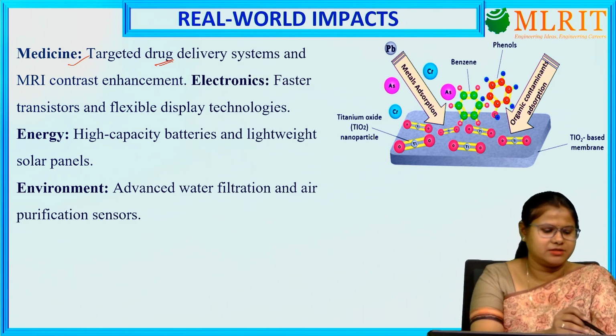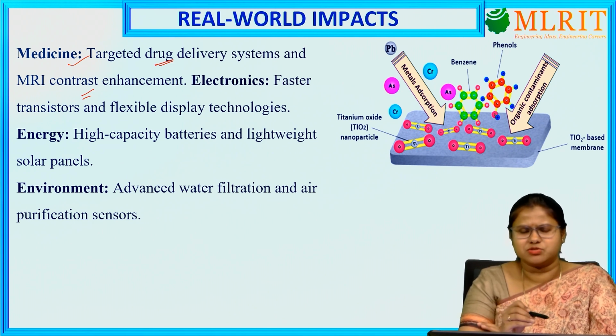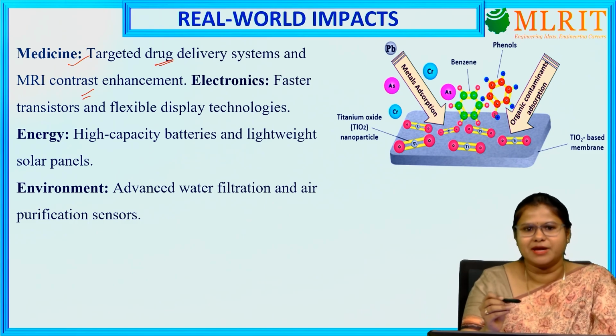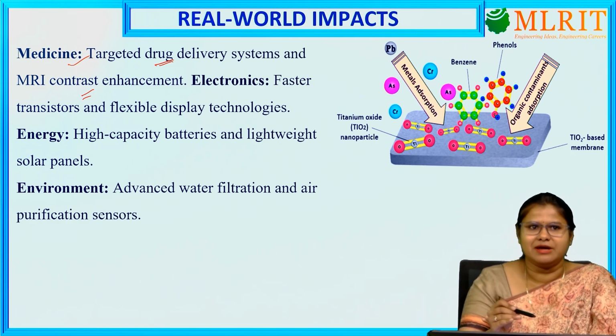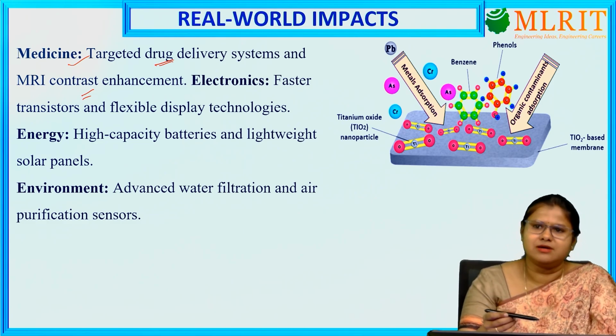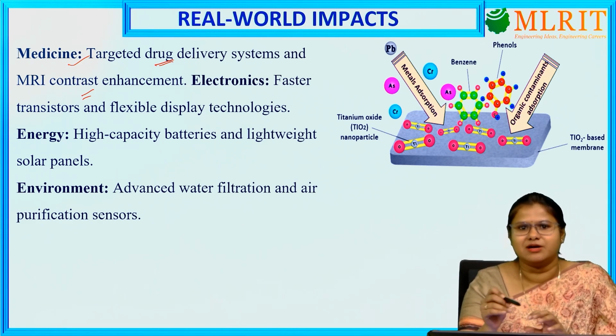Then another thing is MRI. It is developed in MRI also. What is happening in this MRI? Wherever we are doing MRI on a particular portion of our body, what happens? We are sending some nanomaterials, which are iron related nanomaterials. Then what will happen? It will increase the magnetic property of that particular area, or it will change the magnetic behavior of that particular area of our body. So it will help in MRI.